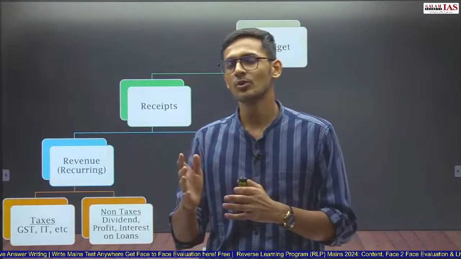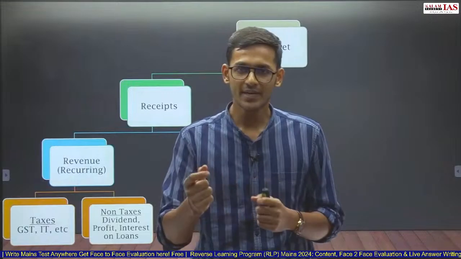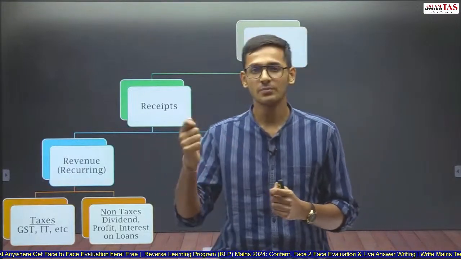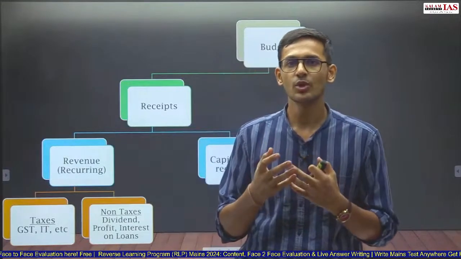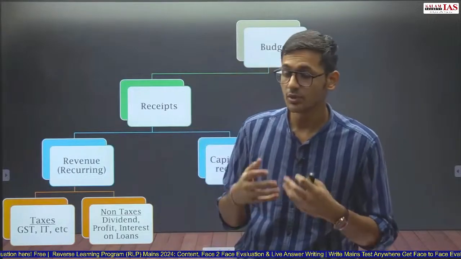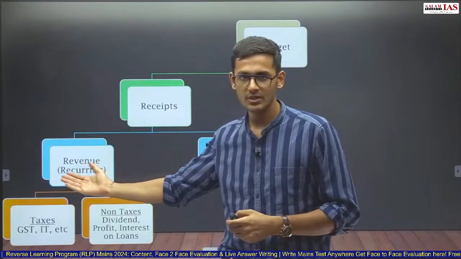One person will go and get a job, and will get a salary from that job, and will show his or her father or mother that, see, I have earned money. So you are earning by investing your time and your skills. Then you get a salary from it. That will be part of revenue receipts.